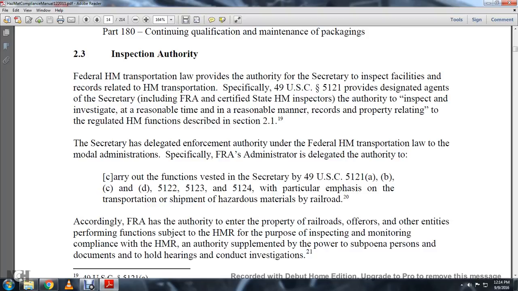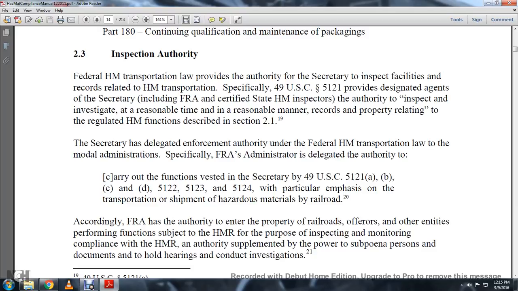All right, 2.3 Inspection authority. The federal hazmat transportation law provides the Secretary the authority to inspect facilities and records related to hazmat transportation. Specifically, Title 49 U.S. Code 5121 provides the designated agents of the Secretary, including FRA-certified hazmat inspectors, the authority to inspect and investigate, at a reasonable time and in a reasonable manner, records and property relating to the regulated hazmat functions described in Section 2.1.